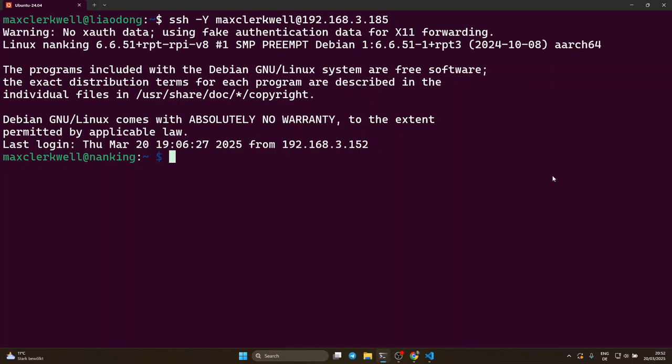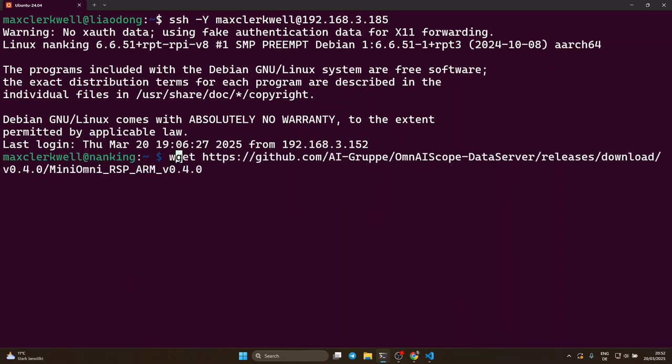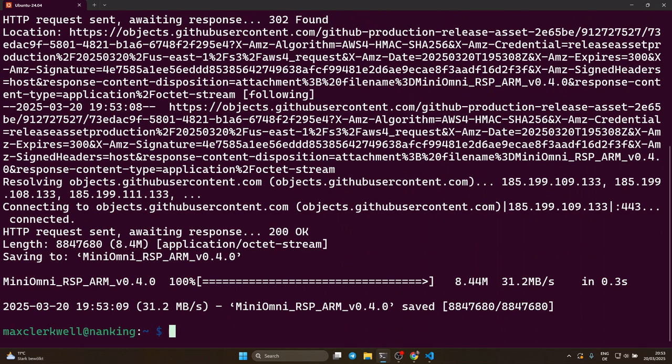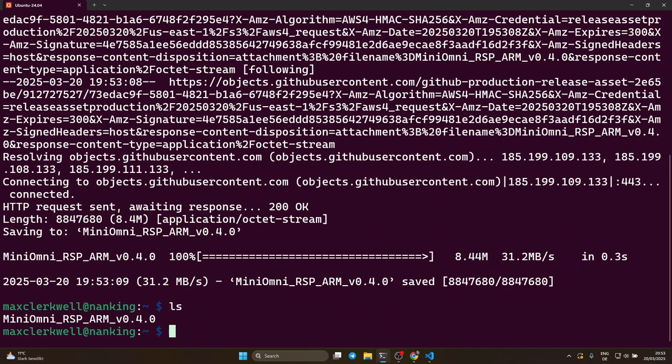Next thing is that we want to download the OmnAIScope data server, or the OmnAIScope executable. I did that already, and here is the command. So it's wget and then this URL. You will find the link in the video description. So I'm downloading it, and here it is.